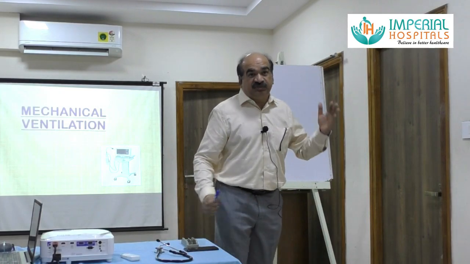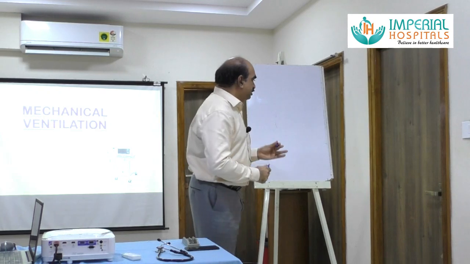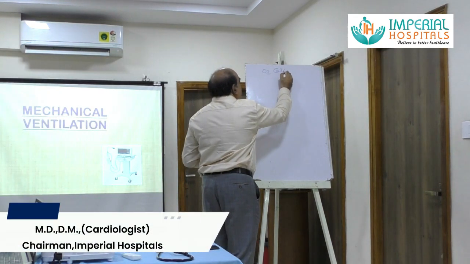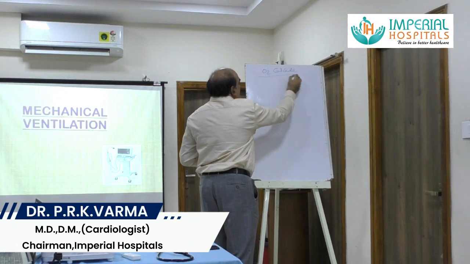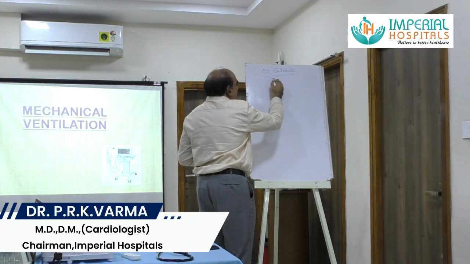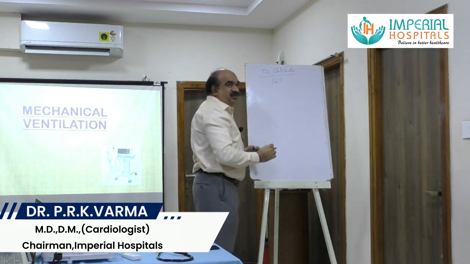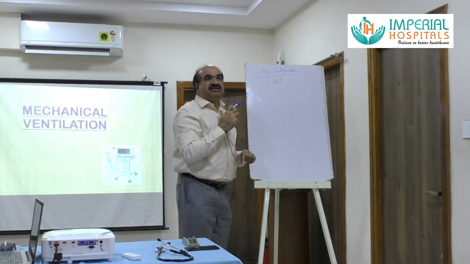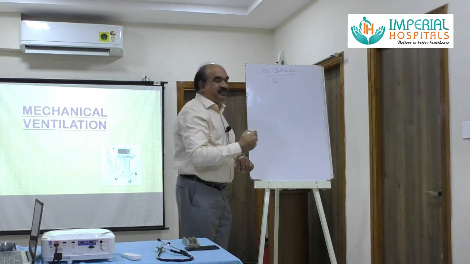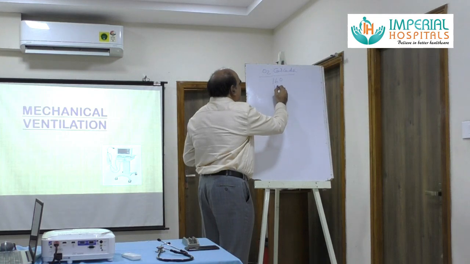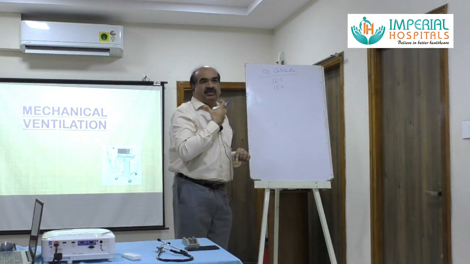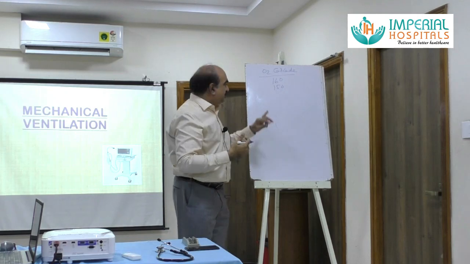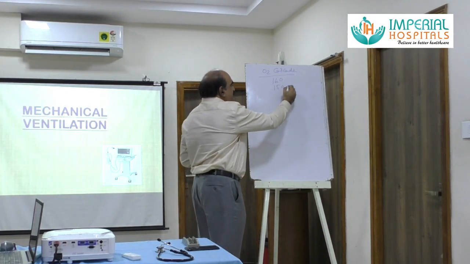How pressure changes from atmosphere to cell. That is called the oxygen cascade. In the atmosphere it is 160, 159. Then in the trachea it is 150. Why is it reduced to 150? Because of humidification in the nasopharynx. Pressure is reduced to 150 in the trachea.